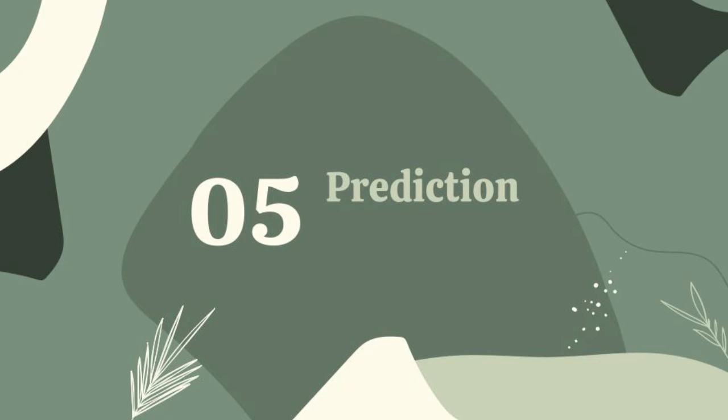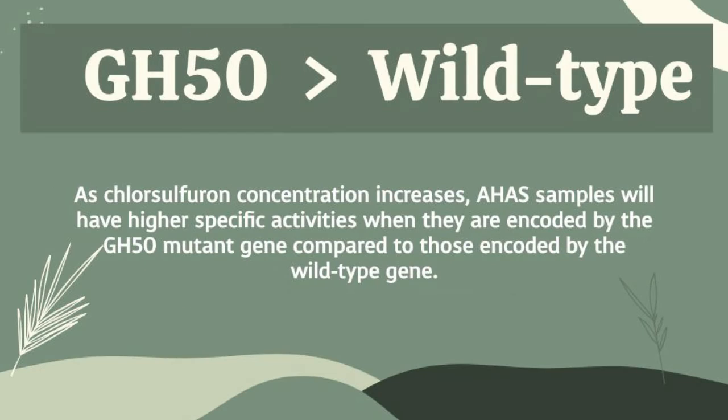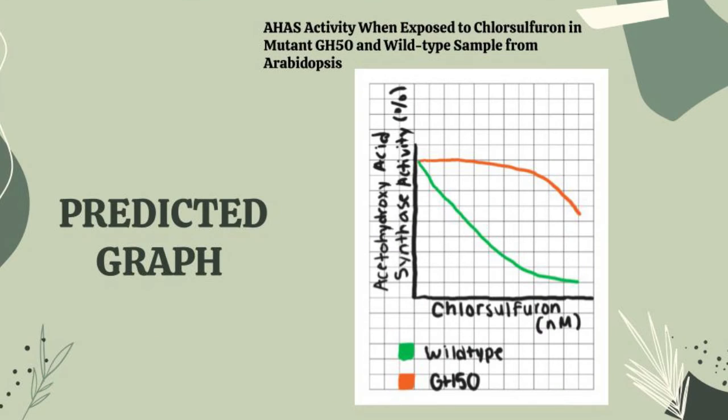So now we're going to touch on our prediction for the follow-up experiment. We predicted that as chlorsulfuron concentrations increase, AHAS samples will have higher specific activities when they're encoded by the GH50 mutant gene compared to those that are encoded by the wild-type gene. This means that we think that the AHAS enzyme itself is the enzyme directly involved with the resistance. If this prediction turns out to be true, our hypothesis will be supported. This trend is visualized by the graph, where the orange line represents the GH50 sample and the green line represents the wild-type sample.